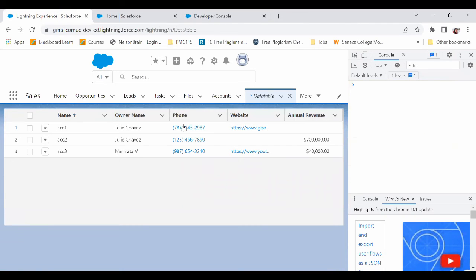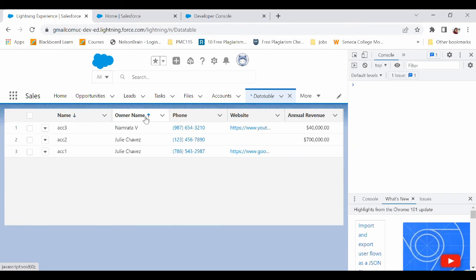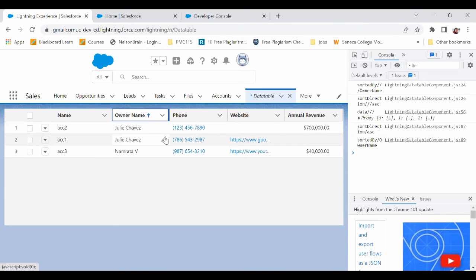Now let's say I am sorting it by descending. You will see that the sort direction has now changed to descending, and this is what we are sending back to the Lightning data table. Let's say sort by owner name. Similarly, the sort direction is ascending and sorted by is owner name. So that's about sorting.